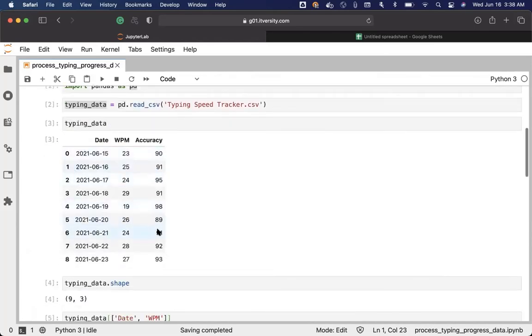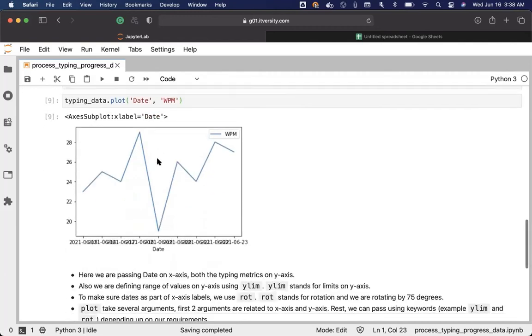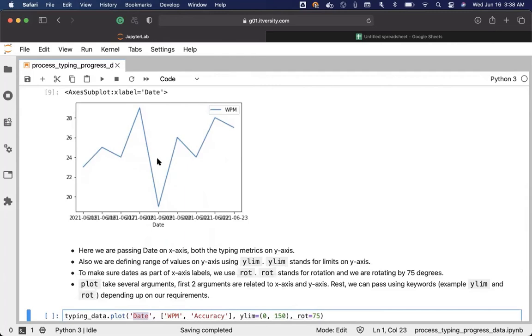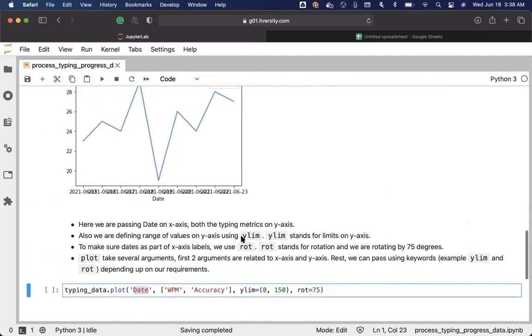You can see here, it can be anywhere between 60 to 100% depending upon the way you are typing. That is the typical accuracy, 60 to 100%. You will not be able to reach 100%, but you might be able to reach like 96%, 97%, etc. And hence, I just want to define the y-axis limits between 0 and 120 or 150.